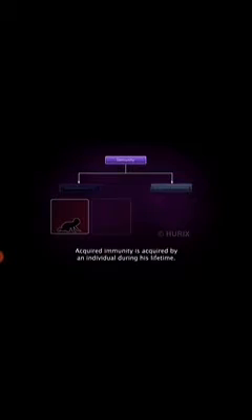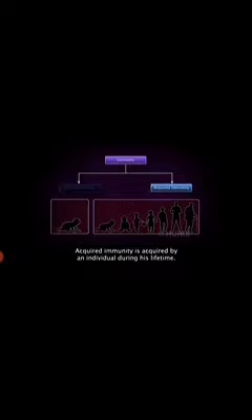Immunity is of two types: innate immunity and acquired immunity. Innate immunity, as the name suggests, is inborn. It is present in an organism from birth. Acquired immunity, as the name suggests, is acquired by an individual during his lifetime. Let's find out more about innate and acquired immunity.